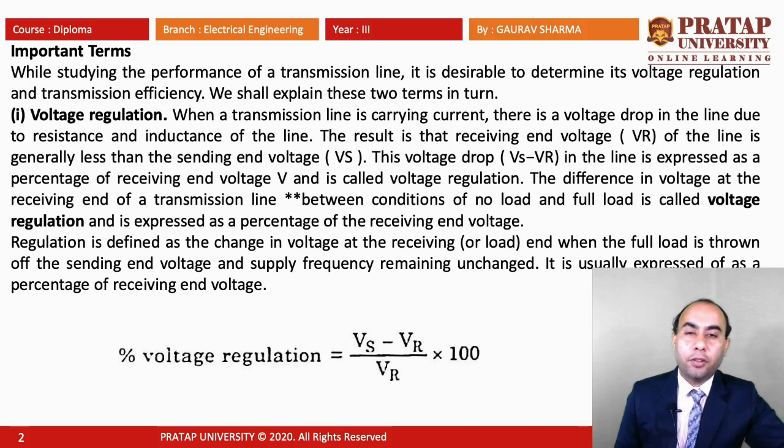Our frequency will not change. The percentage of voltage regulation is defined as (Vs minus Vr) divided by Vr into 100. You see this clearly in this formula.